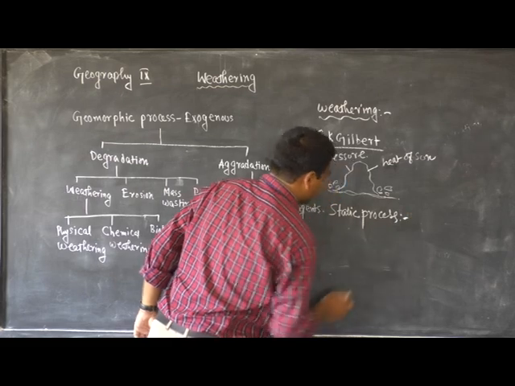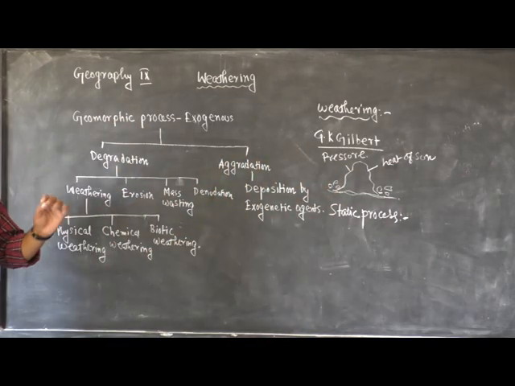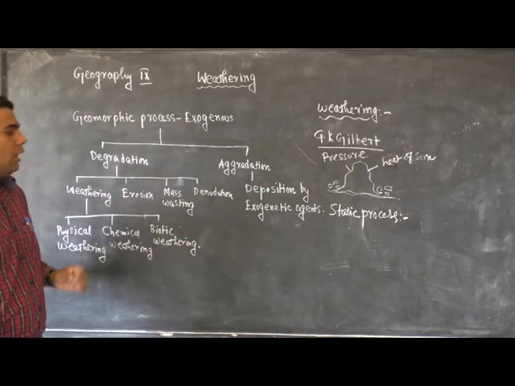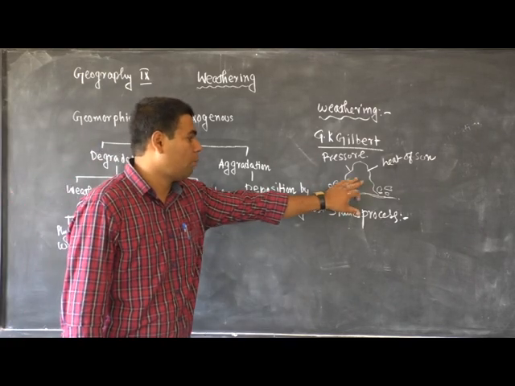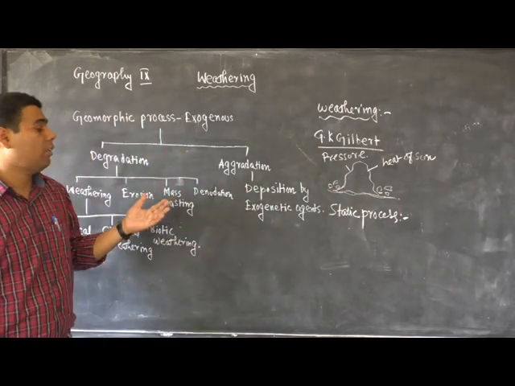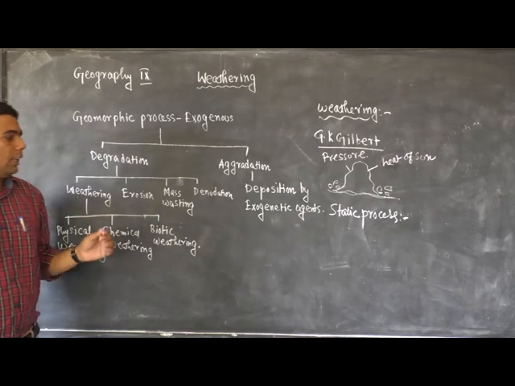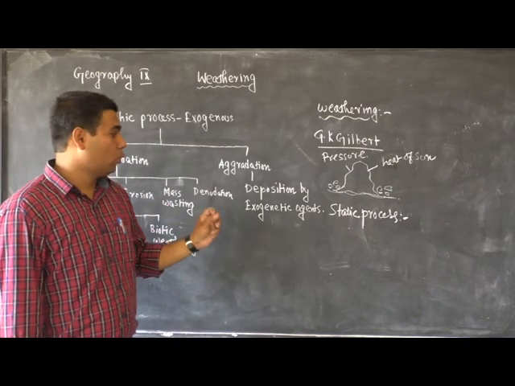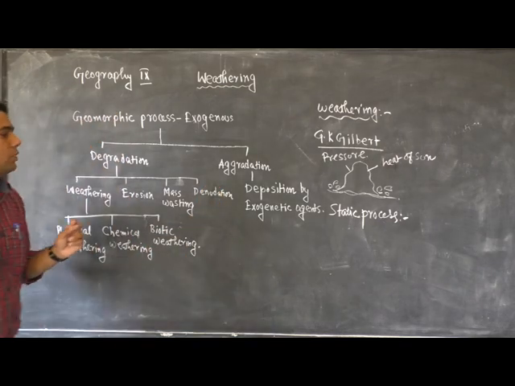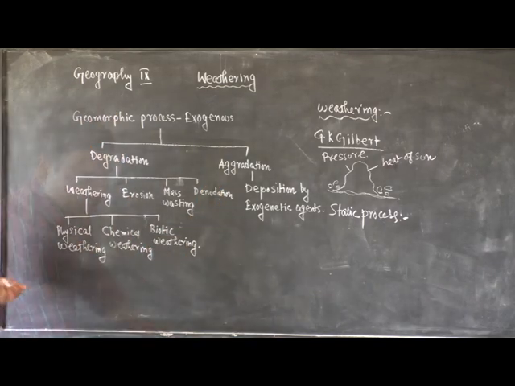Weathering is a static process or in situ process because the disintegrated rocks are situated in their place of origin. They are not transported from one place to another. That's why we call weathering an in situ process or a static process.